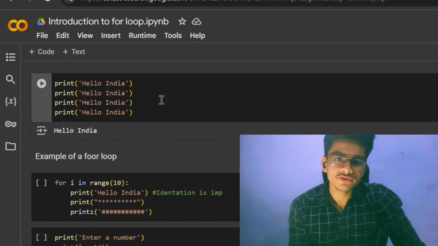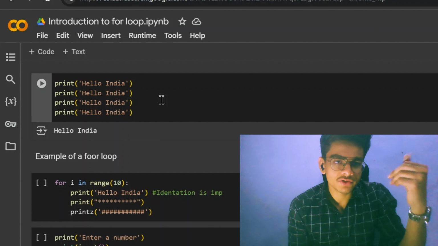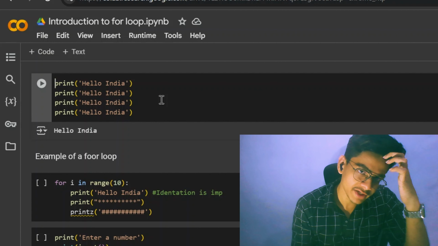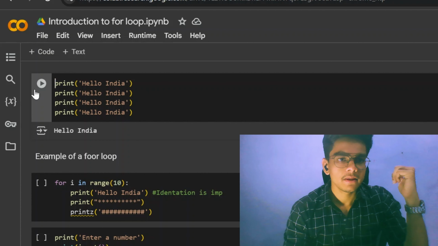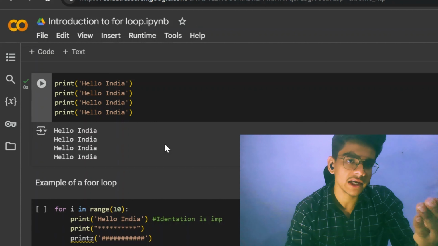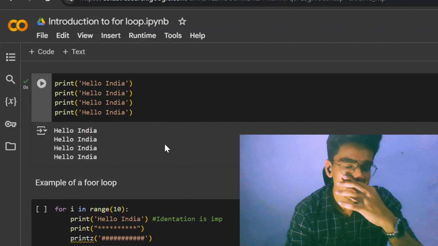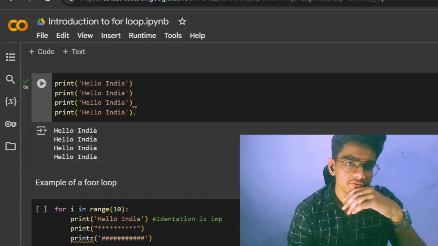Okay, so now we are going deep down into the topic of for loop. Okay, so look at this straightforward code. Straightforward command. What I am doing here is printing hello India multiple times. Okay, let's do that. So I have given the command like print hello India 4 times. So I will simply copy paste it.